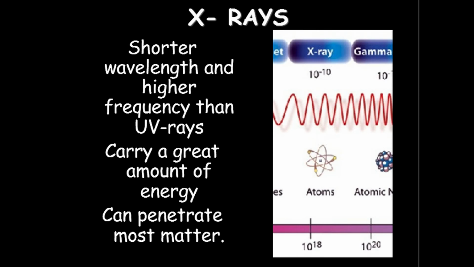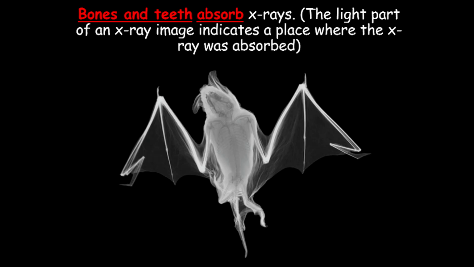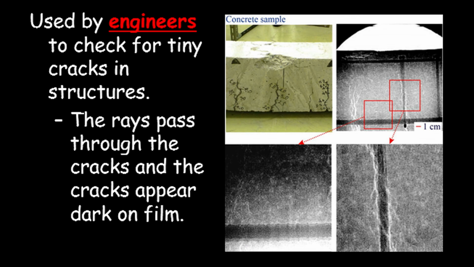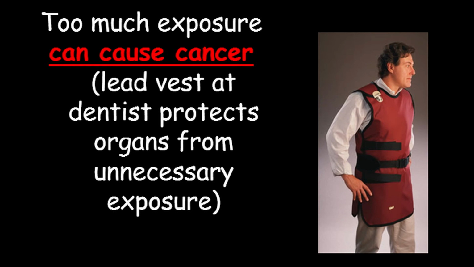X-ray is one type of electromagnetic wave that is located near the end of the electromagnetic spectrum. They carry a great amount of energy and can penetrate most matter. X-rays can be used in medicine like scanning bone fractures, treating certain diseases, notably cancer, by exposing tumors to X-radiation, and locating foreign objects in the human body. It can also be used in industry like checking for tiny cracks in structures in construction. Too much exposure to X-rays is detrimental to our health and may cause serious diseases like cancer.